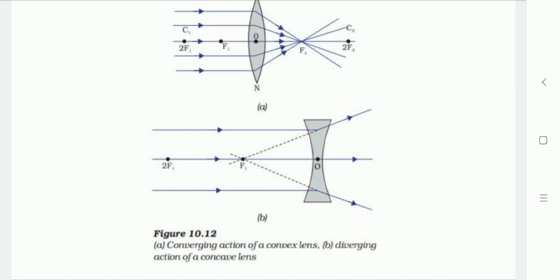And the distance of the principal focus from the optical center is known as the focal length, denoted as a small letter f. So here, the distance between the position of the lens and the position of the image formed will give you the focal length of the lens.